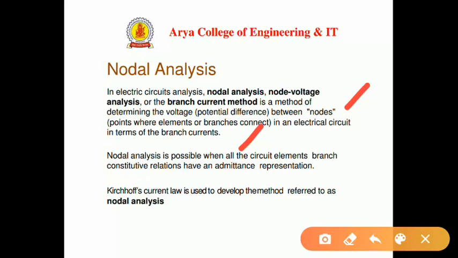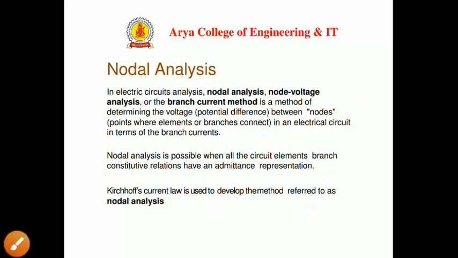Nodal analysis is possible when all the circuit elements' branch constitutive relations have an admittance representation. Kirchhoff's current law is used to develop the method referred to as nodal analysis. In mesh analysis we use KVL, whereas in nodal analysis we use KCL.